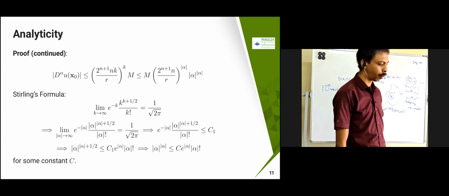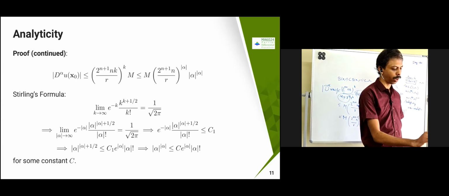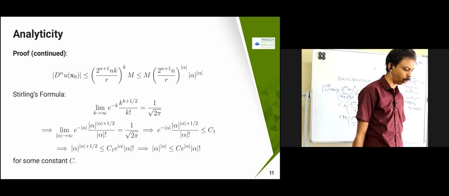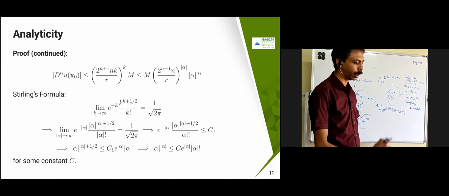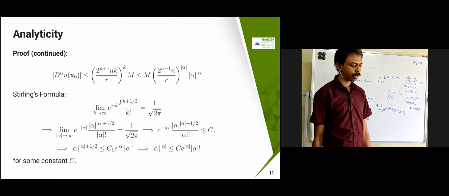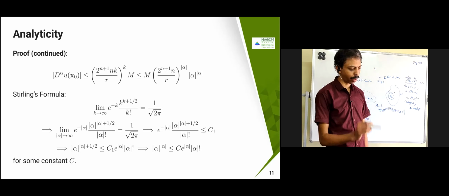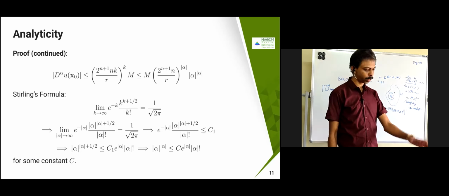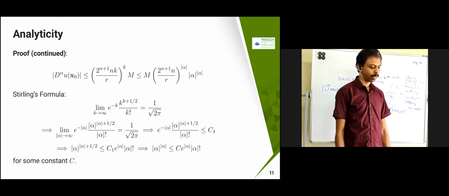If you haven't studied it, it's not a problem. Just know this formula: e power minus k into k plus 1 by 2, k factorial is going to be 1 by square root of 2. This is called Stirling's formula. So I'm just replacing wherever k by mod alpha, so that I'm going to get that line.